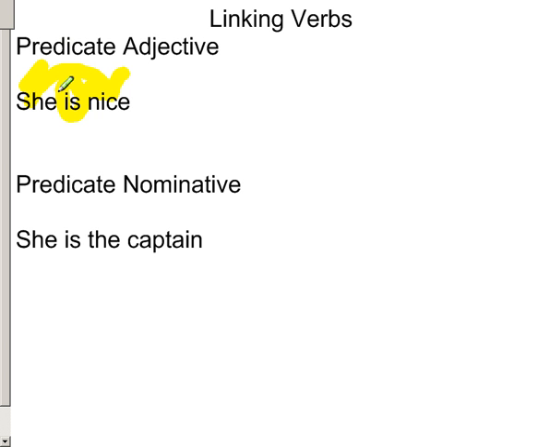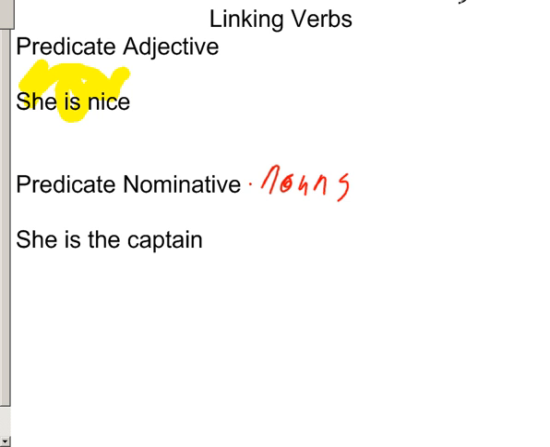The next thing we're going to talk about is pretty close to the same thing. However, instead of modifying it, it renames it. Now, predicate nominatives can also be called predicate nouns. So they can sometimes be called predicate nouns. Now, the reason they're called predicate nouns or nominatives is because they actually rename the subject.